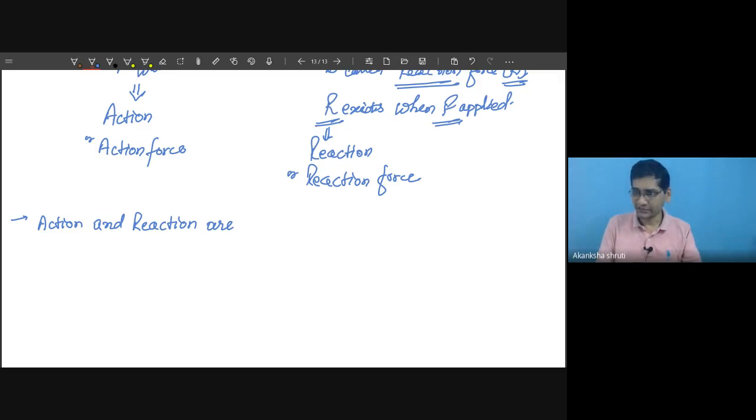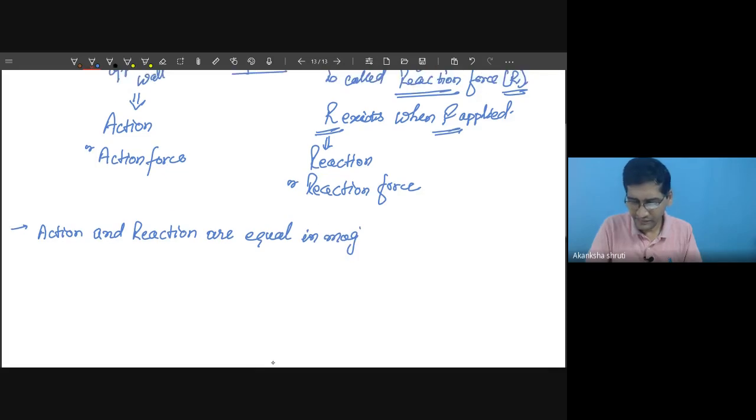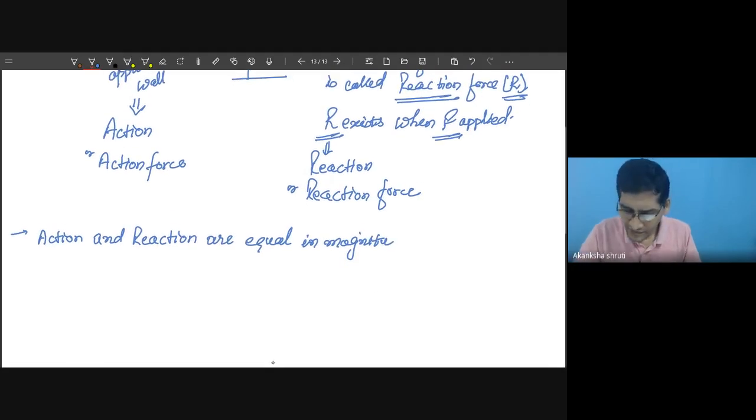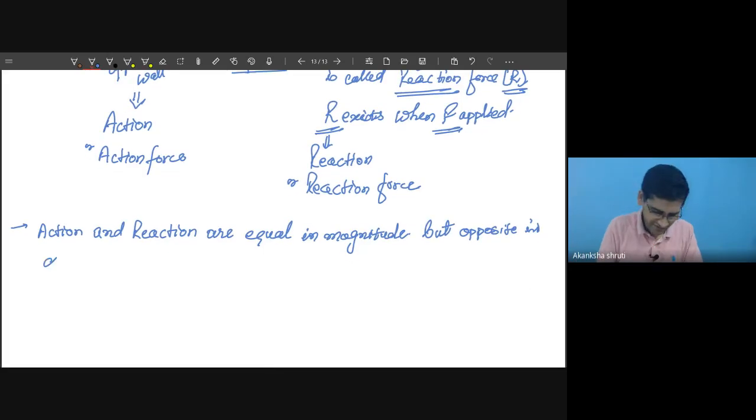Action and reaction forces are equal in magnitude but opposite in direction.